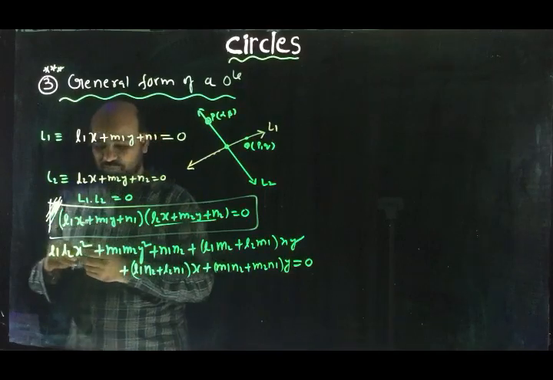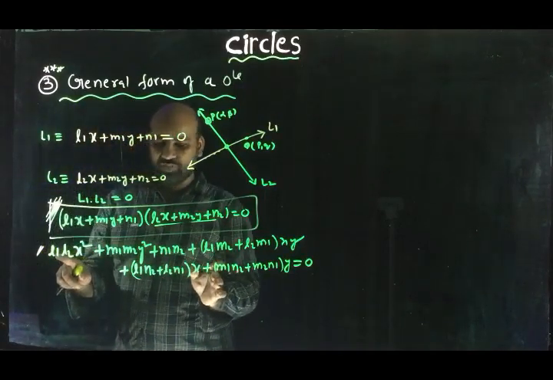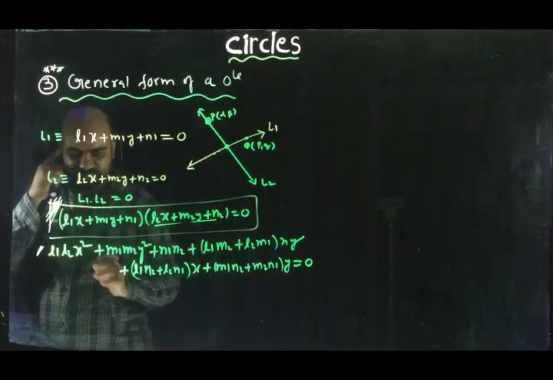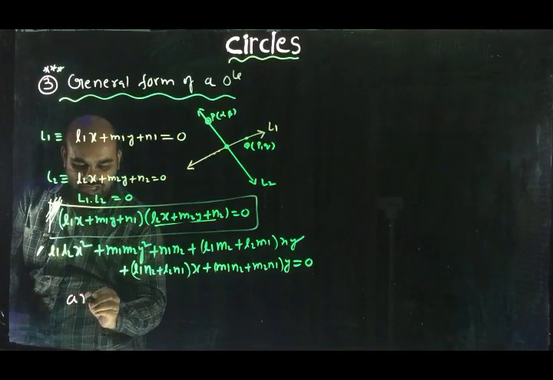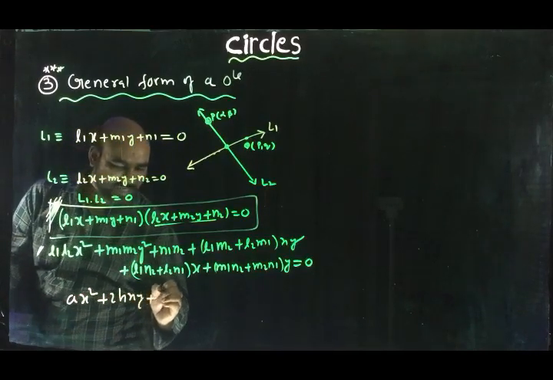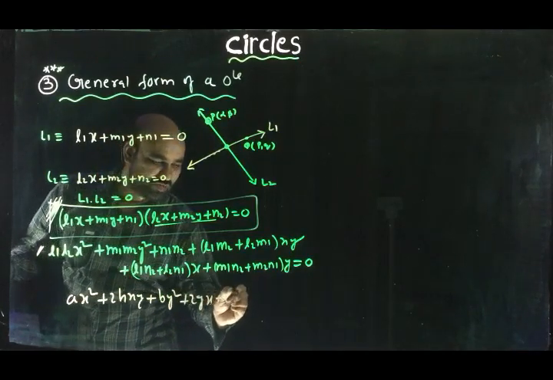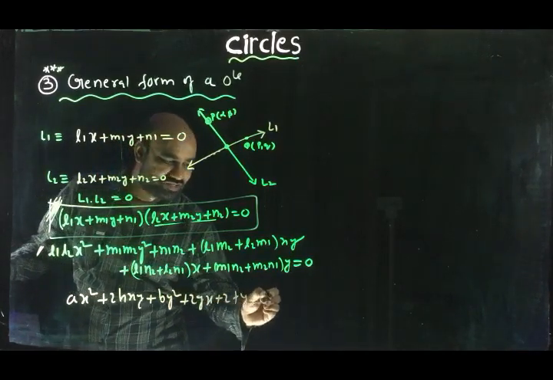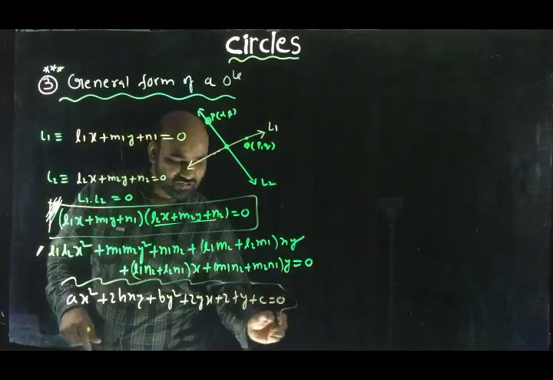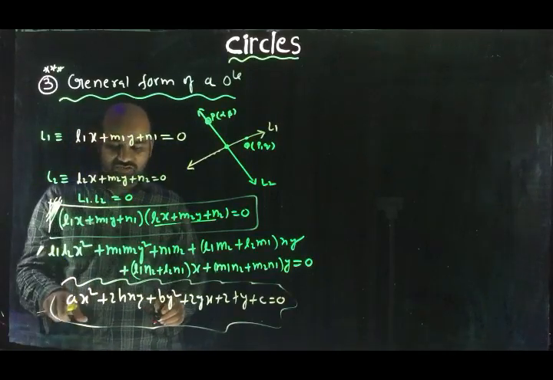So this represents the combined equation of these two straight lines. This is in the form of ax square plus 2hxy plus by square plus 2gx plus 2fy plus c equal to 0. This is the second degree general equation.